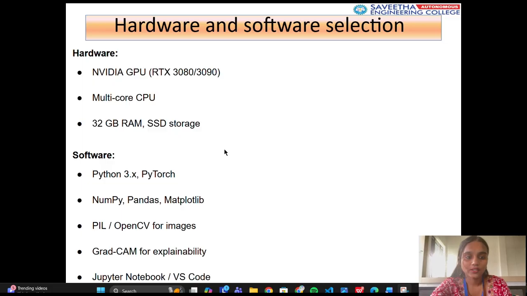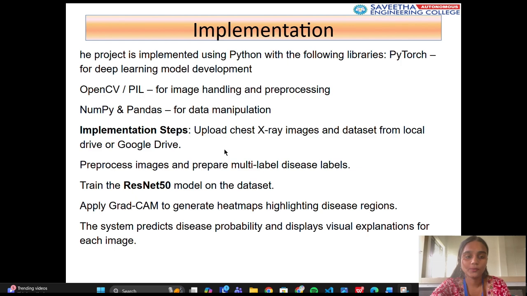Train.py handles training, loss calculation, and model saving. Model.py defines the ResNet 50 architecture. XAI-utils.py implements Grad-CAM, CAM, and LIME. The trained model outputs logits, which are converted into probability scores using sigmoid activation.